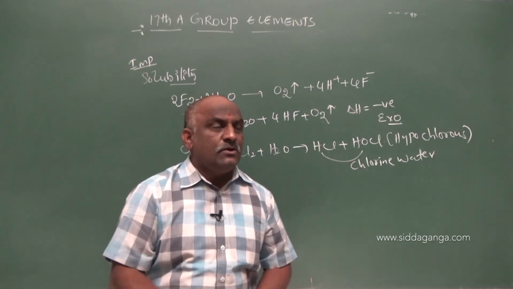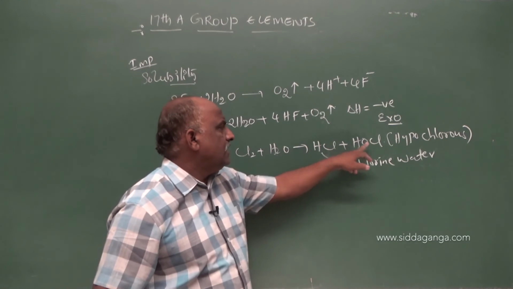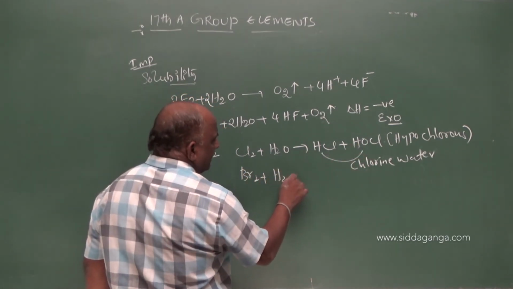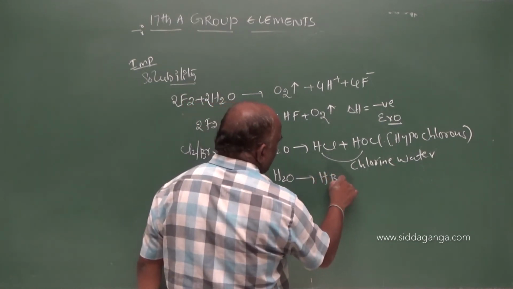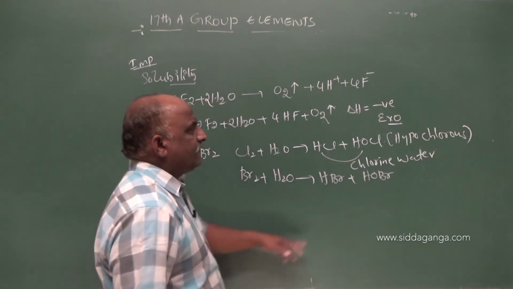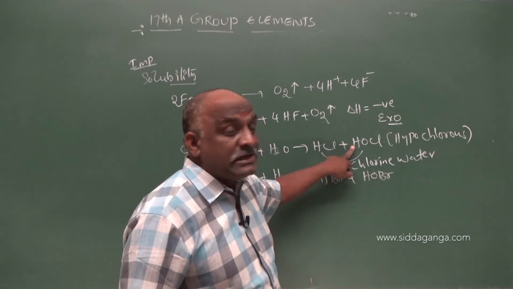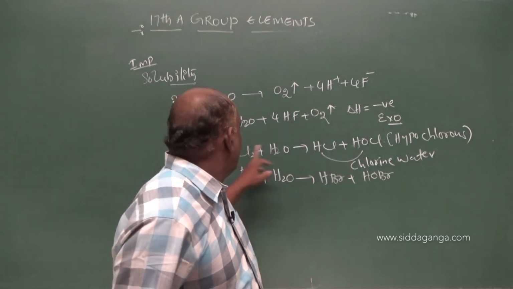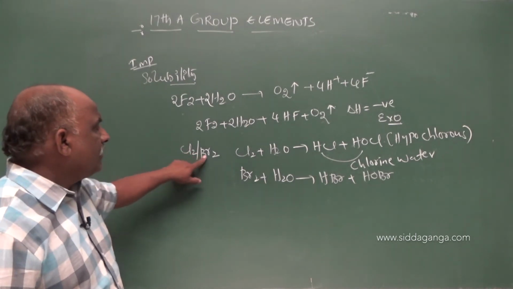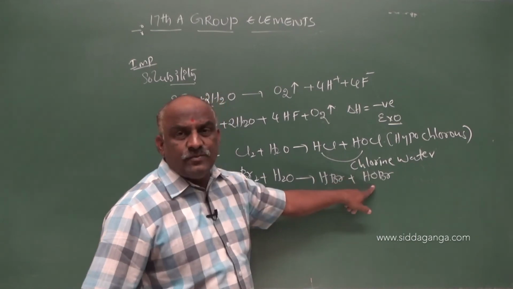Clear. So comparing this reaction with chlorine, chlorine gives rise to HCl and HOCl. Instead of chlorine, if you take bromine, bromine plus water gives rise to HBr plus HOBr. HOBr is called hypobromous acid. HOCl is called hypochlorous acid. So chlorine and bromine combine with water to give HCl, HOCl, HBr, HOBr.